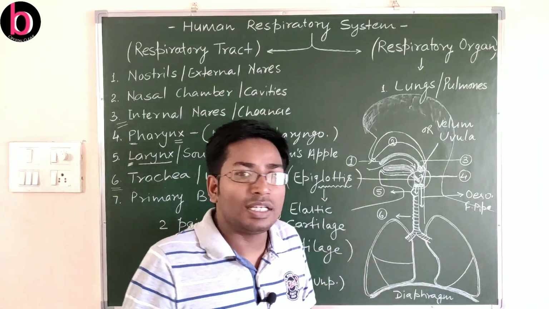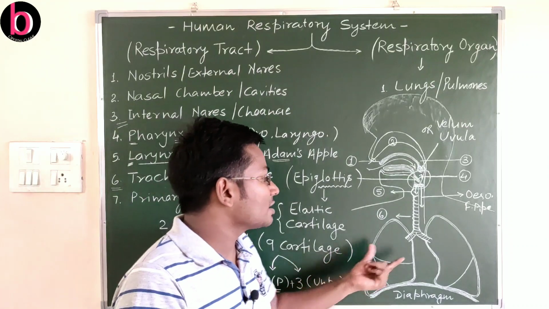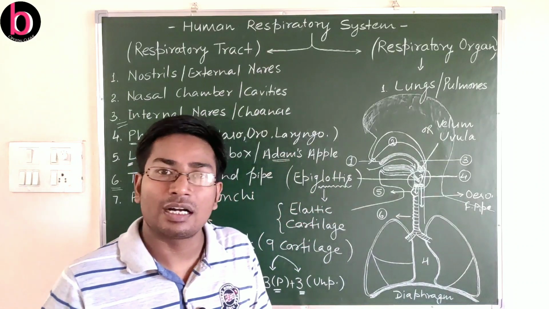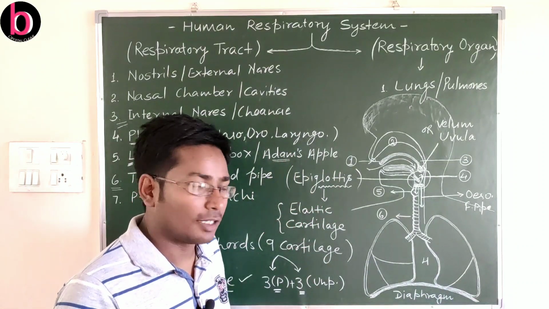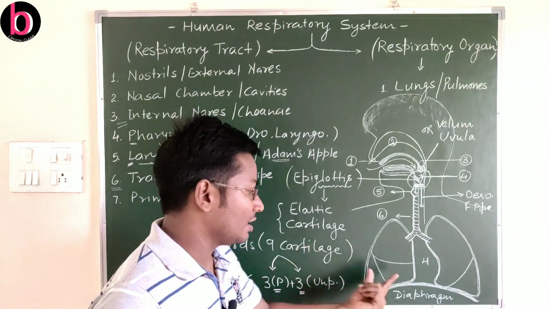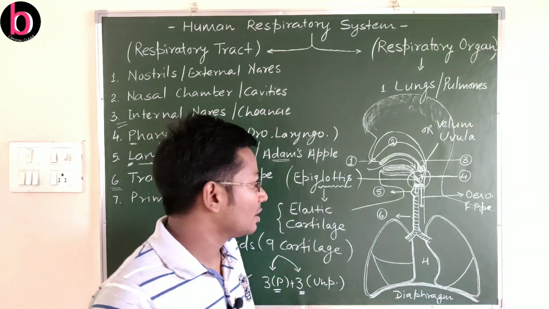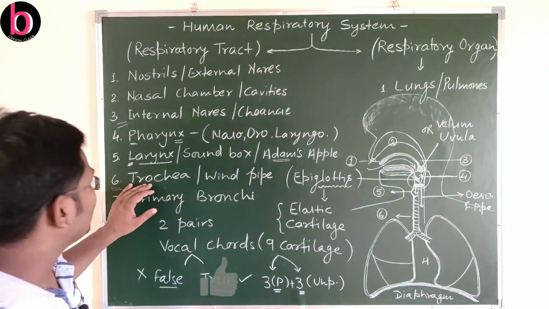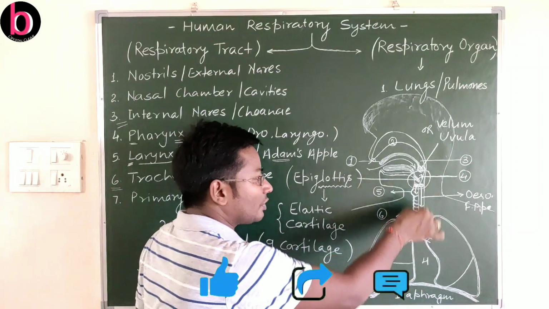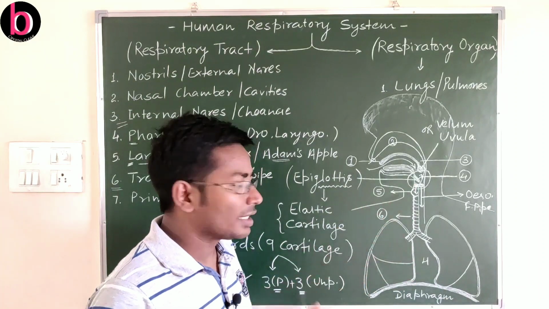So this is a fully airtight chamber where the lungs, along with the heart, are located. This is the site for the heart. So this is an airtight chamber, that is the thoracic cavity. Below the diaphragm, the region is known as the abdominal cavity. So here the next part is the trachea or windpipe. This is for conduction of wind or air, that's why it is known as windpipe or trachea.